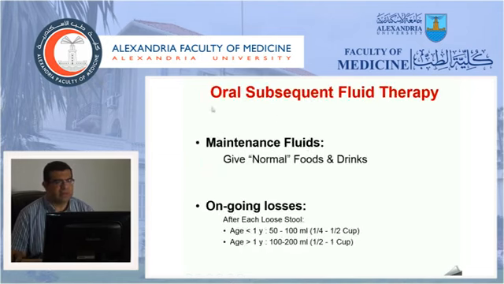The other type of fluid is the subsequent fluid therapy. Again, we said it includes maintenance fluid, which is the usual fluid intake of the child, and the ongoing doses, which are given to correct the ongoing diarrhea and prevent its recurrence. In children below 1 year, after each loose stool, you give the child at home 50 to 100 ml of fluid, either ORS or the fluid we talked about before. In children older than 1 year, you give 100 to 200 ml of fluids.